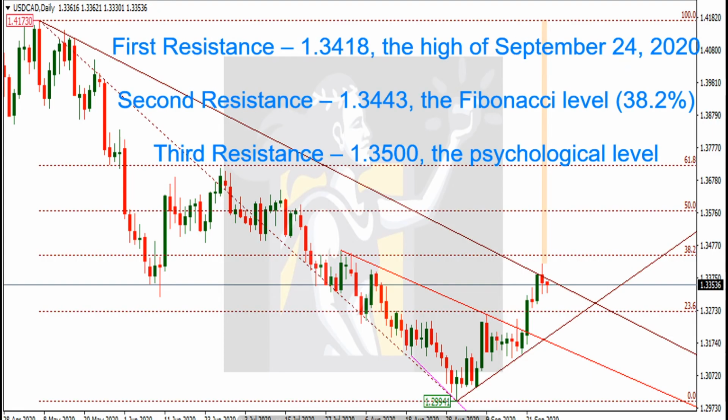On the upside, the price of the USCAD may face a few critical resistance areas. The first resistance is at 1.3418, which is the high of September 24th. Second resistance is 1.3443, which is the 38.2% Fibonacci level. Third resistance will be 1.3500, which is the psychological level. The technical bias is likely to remain bearish until the 1.3443 gets broken, which is a key horizontal resistance level.